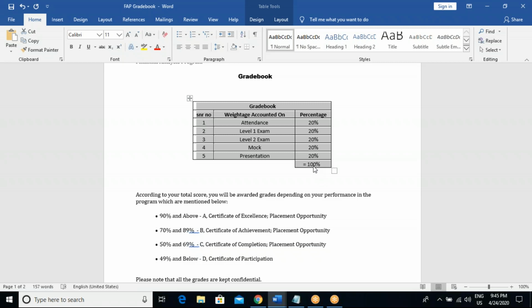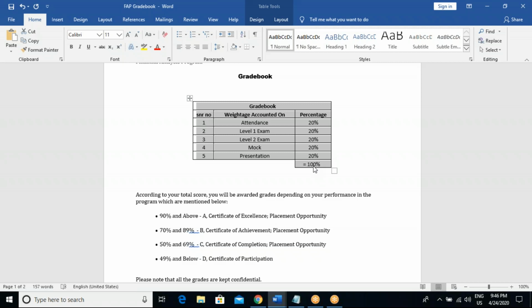So placement has their criteria that at least 50 to 69% students are eligible for the placement assistance pool. How? That percentage comes from the grade book. Once our weightage grade book is ready after all the levels and your total percentages are calculated, then after that the placement entries are made.